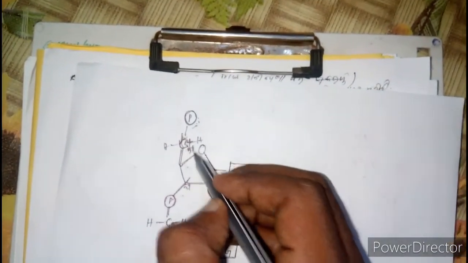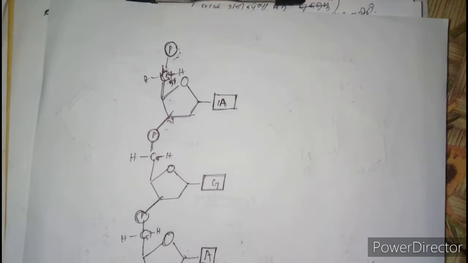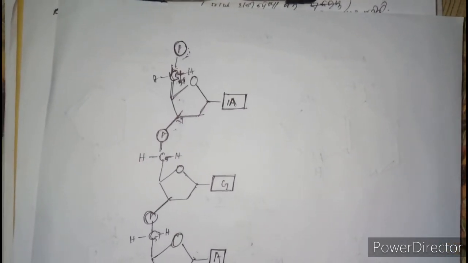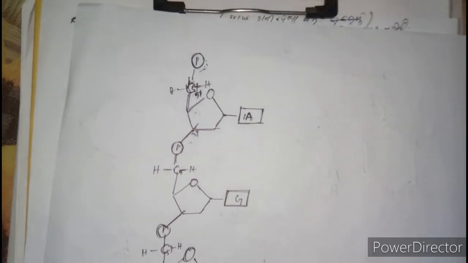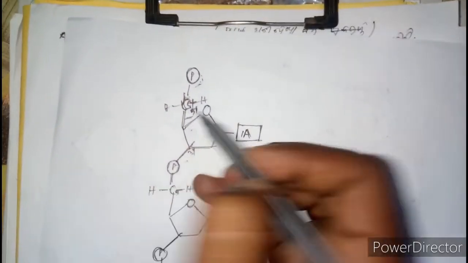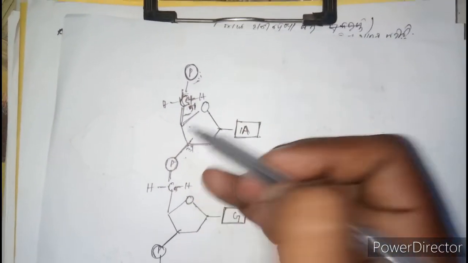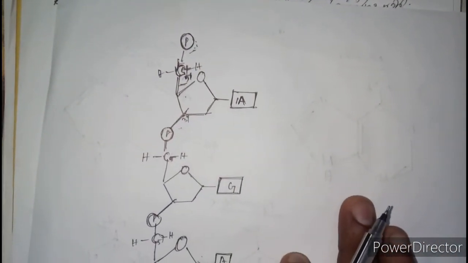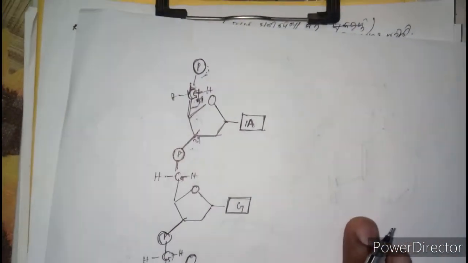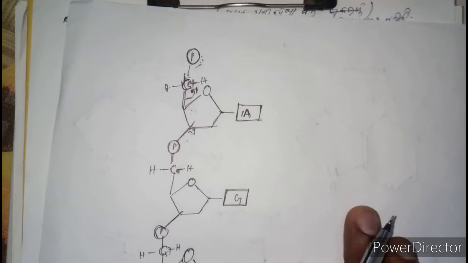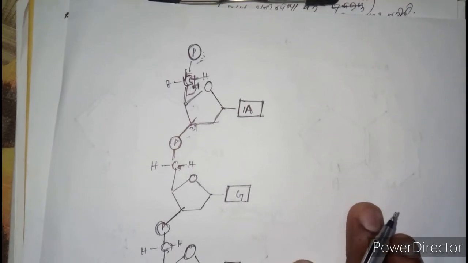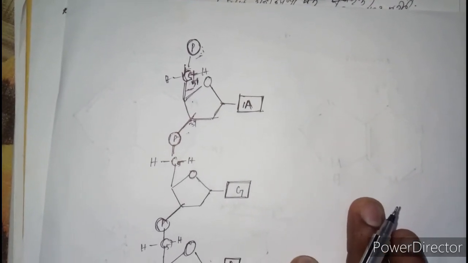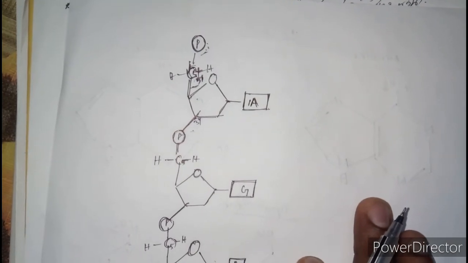Here the 5' end has a free end of ribose sugar, which is referred to as the 5' end of a polynucleotide chain.